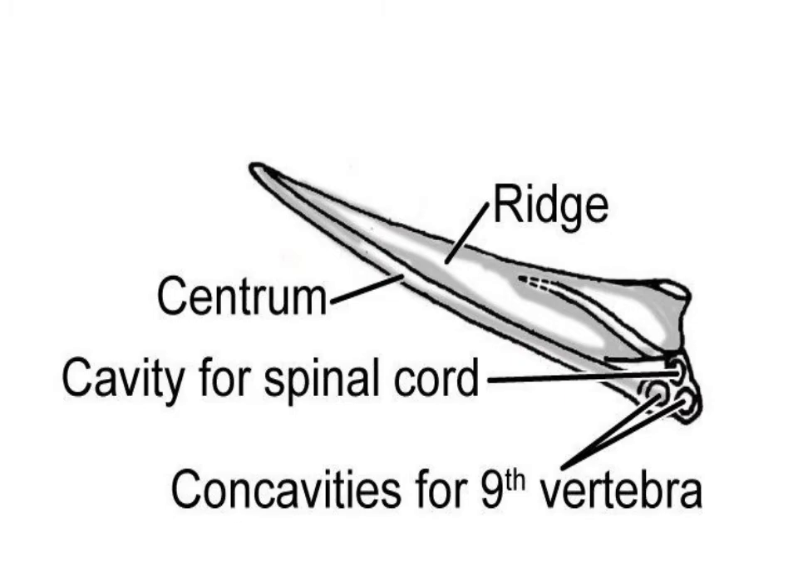At the anterior end are a pair of concavities. You find a pair of concavities at the anterior end for articulation with the ninth vertebrae, and there is also a canal or a cavity for spinal cord that is found on top of these concavities for ninth vertebrae. So that's the structure of the urostyle.